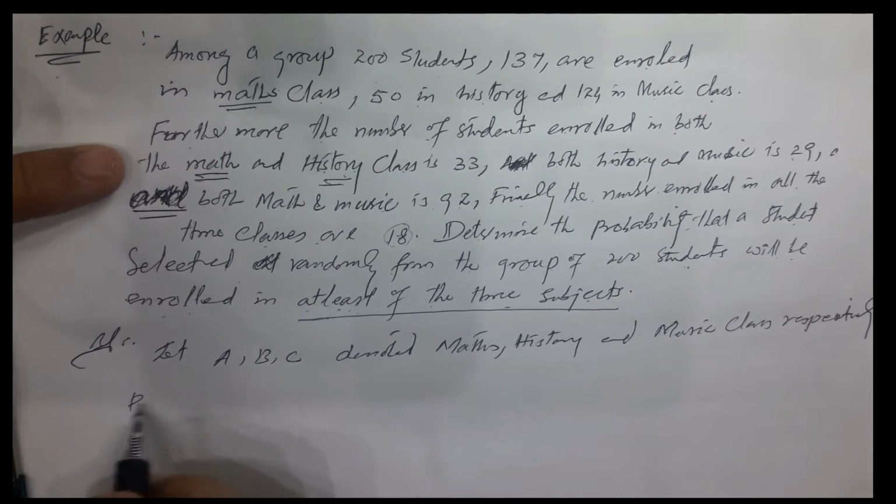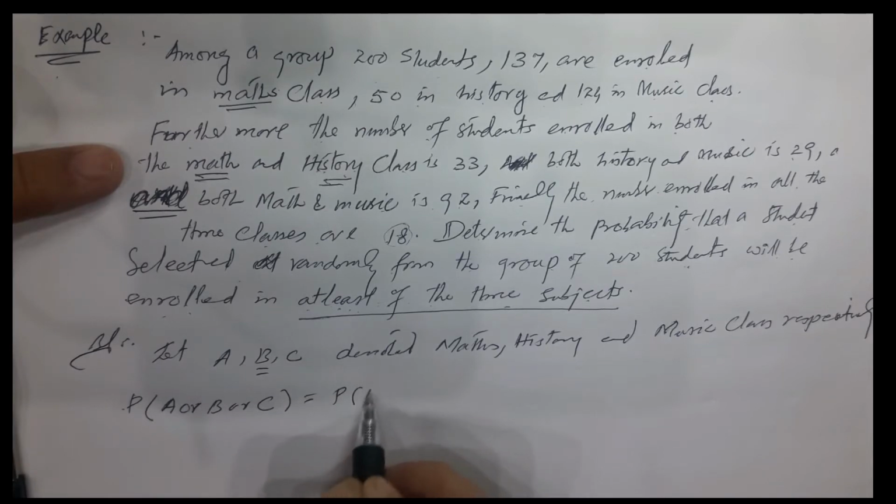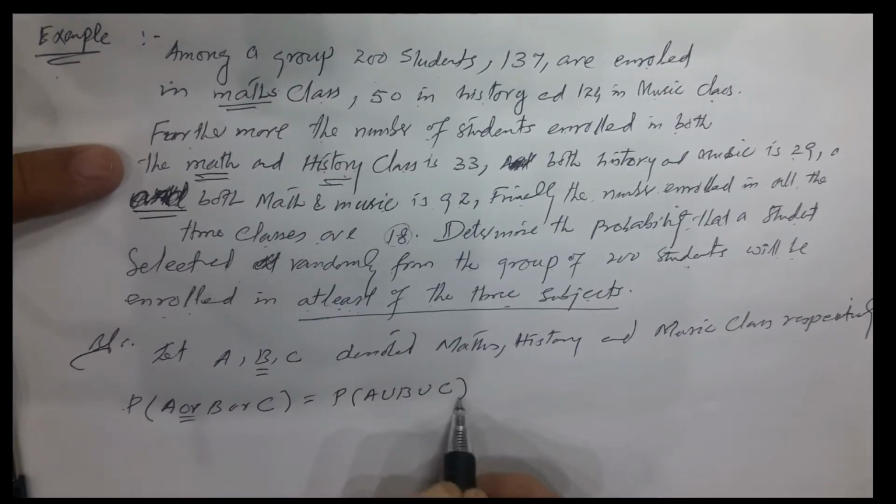So what is the probability that a student selected will have either maths or history or music? So this is equal to probability of A union B union C.